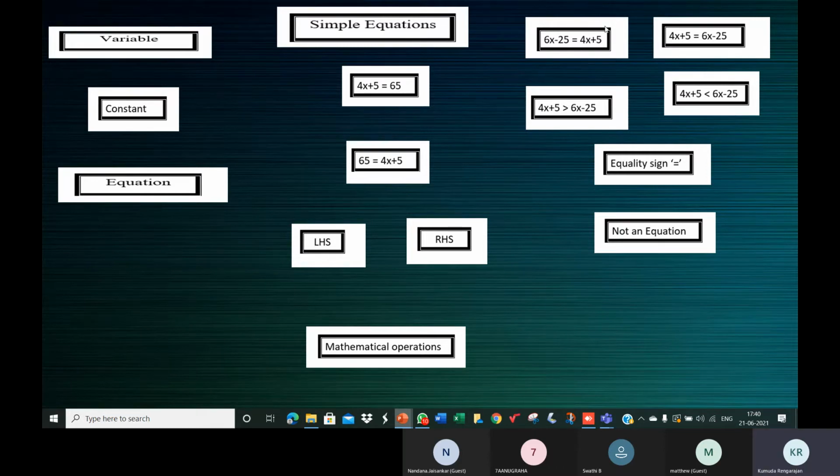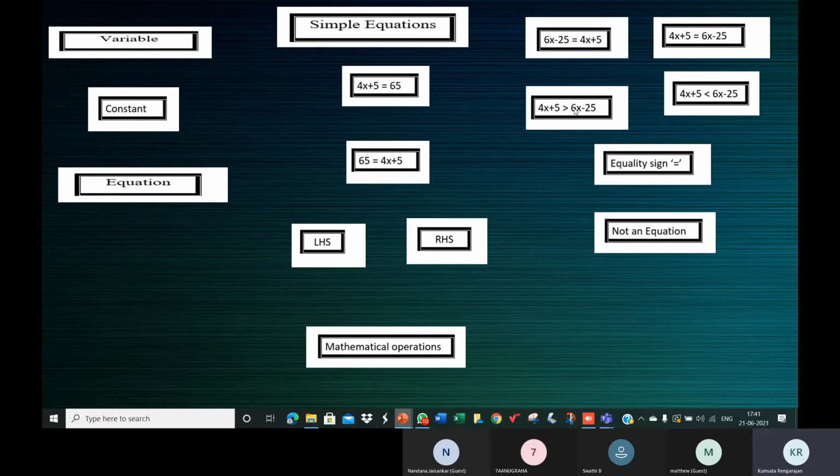Again, when you exchange them, the equation is not disturbed. The equation remains the same. When you take 4x plus 5, which is in the RHS, to the LHS, and take 6x minus 25, which is in the LHS, to the RHS, just compare these two. We have exchanged their positions, and the equation remains an equation. Though we exchange the expressions, the equation is not disturbed.